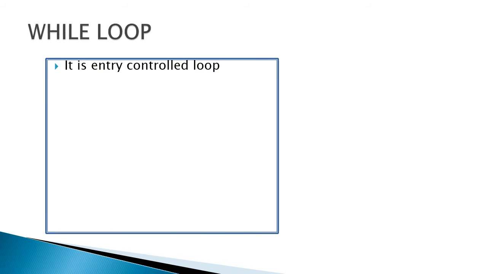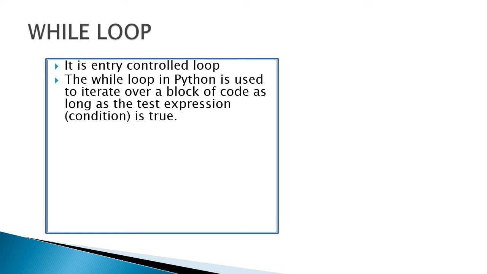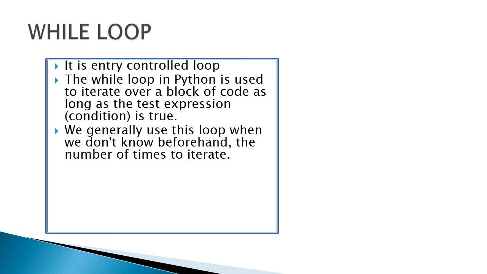While loop is an entry control loop. The group of statements is executed based on the condition. In a while loop, the condition is checked before starting the body of the loop, so it is called an entry control loop. The general form for while loop is: while test expression colon, and then the body of the while loop.